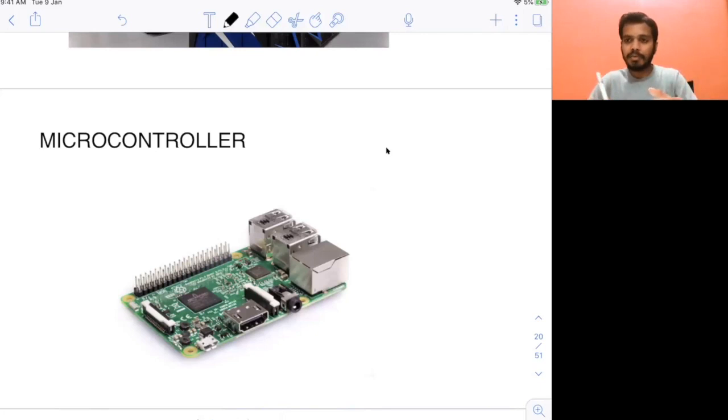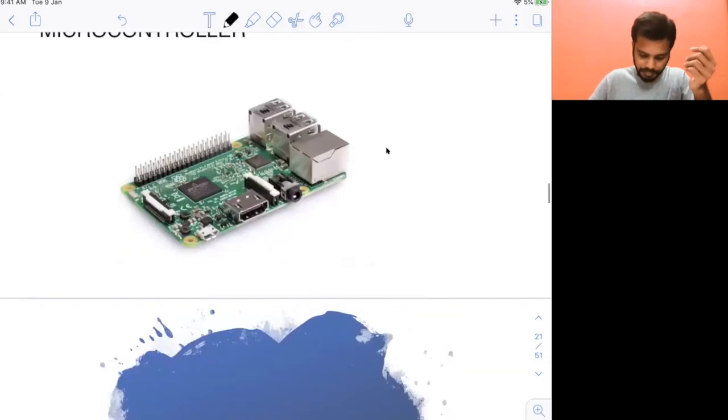So if you want to use computing in very small devices, let's say in your watch or in your car, then you can use microcontrollers. This is also powerful. It is also like a CPU. It can also do a lot of calculations, both logical and arithmetic. But it is typically smaller in size than your typical CPU.